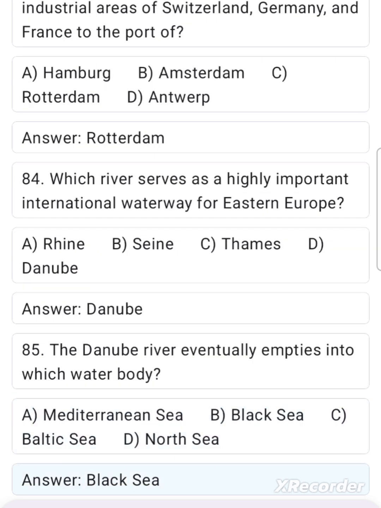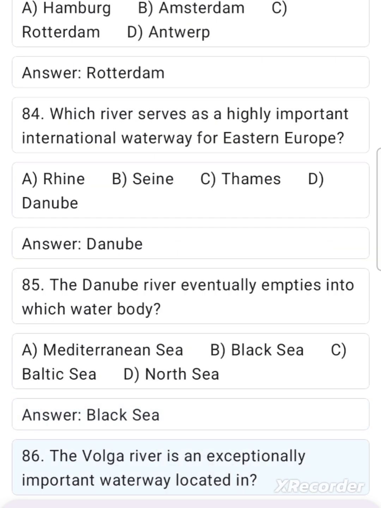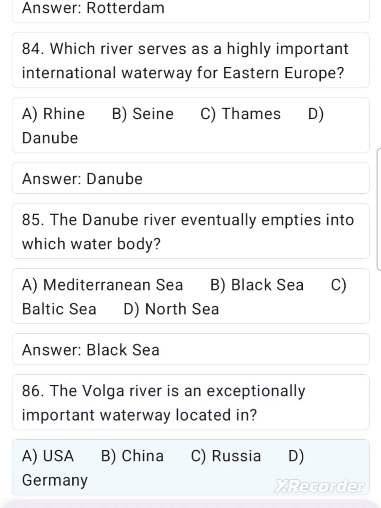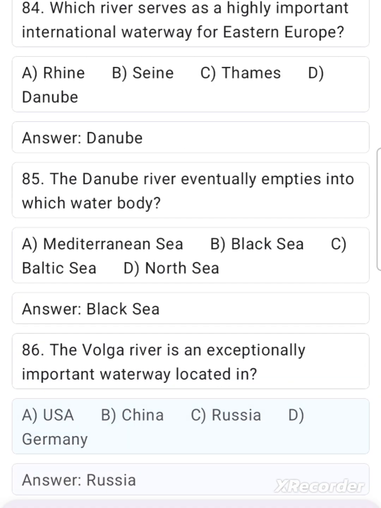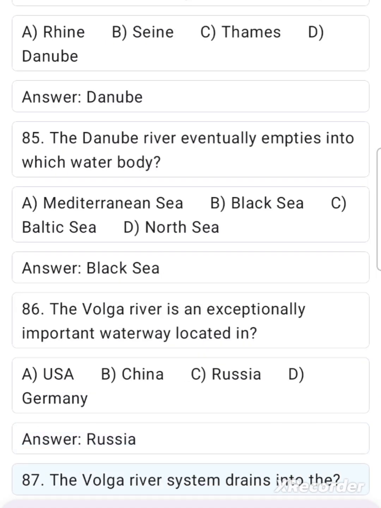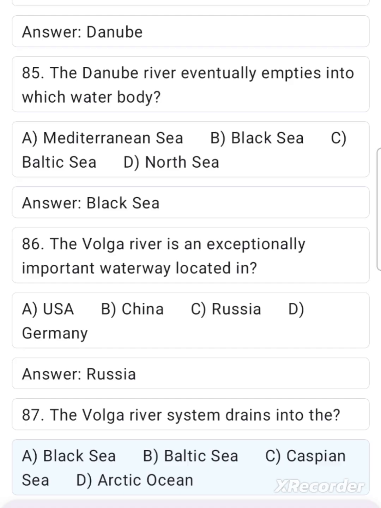Answer. Black Sea. 86. The Volga River is an exceptionally important waterway located in A. USA, B. China, C. Russia, D. Germany. Answer. Russia. 87. The Volga River system drains into the A. Black Sea, B. Baltic Sea, C. Caspian Sea, D. Arctic Ocean.